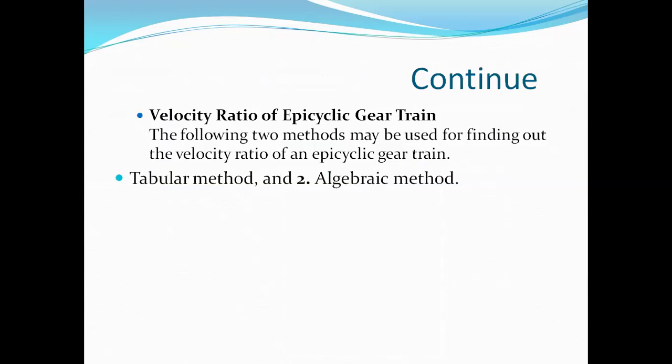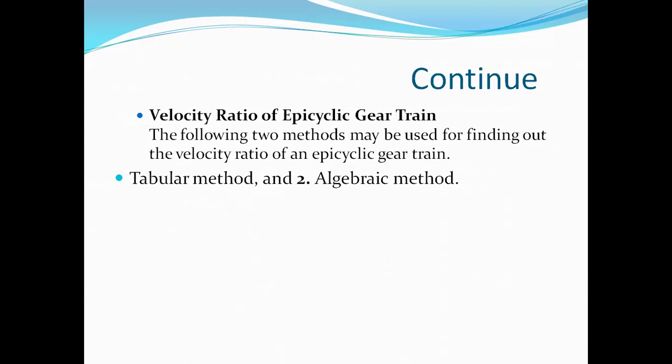So there is a parameter, that is the velocity ratio of the epicyclic gear train, which should be discussed. The velocity ratio for an epicyclic gear train may be calculated by two methods, that is the tabular method and the algebraic method.